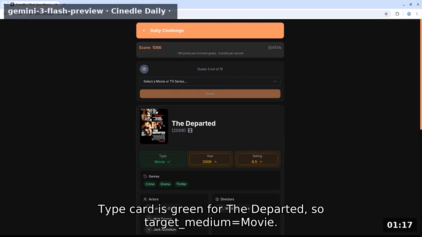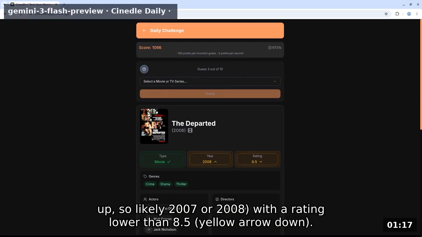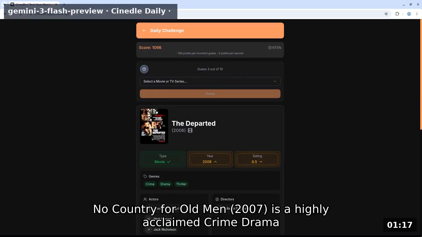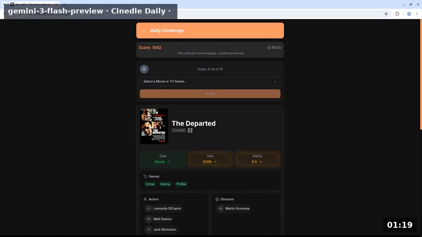Type card is green for The Departed, so target medium equals movie. The target is a crime drama thriller released after 2006. Yellow arrow up, so likely 2007 or 2008 with a rating lower than 8.5. Yellow arrow down. No Country for Old Men 2007 is a highly acclaimed crime drama thriller with an 8.2 rating, fitting all current constraints.